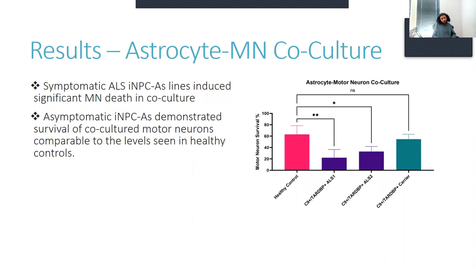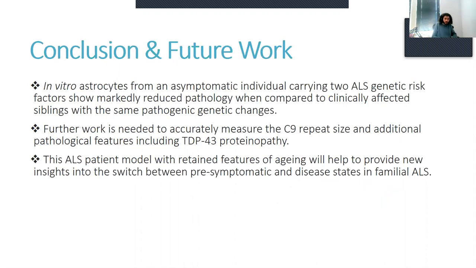In the co-culture system, symptomatic astrocyte lines induce significant motor neuron death in co-culture, whereas the asymptomatic astrocytes demonstrate a survival of co-culture motor neurons comparable to the level seen in healthy controls. So in conclusion, our in vitro astrocytes from an asymptomatic individual carrying 2 ALS genetic risk factors show markedly reduced pathology when compared to clinically affected siblings with the same pathogenic genetic changes.